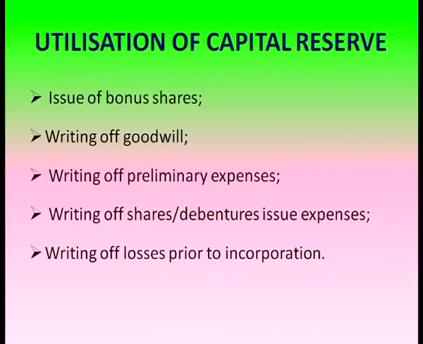Utilization of capital reserve: capital reserve can be used to issue bonus shares, to write off goodwill, to write off preliminary expenses, to write off shares or debentures issue expenses, to write off losses prior to incorporation.